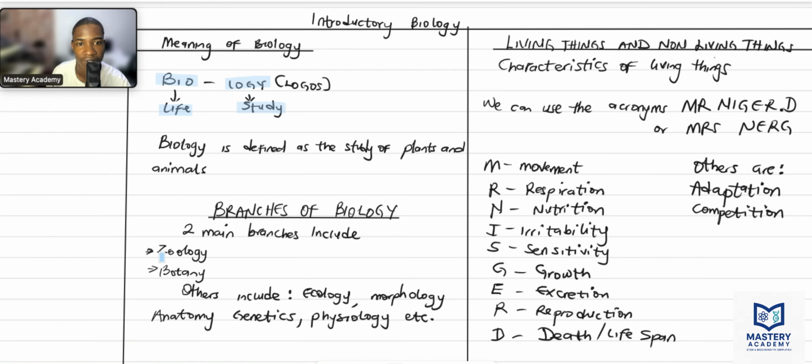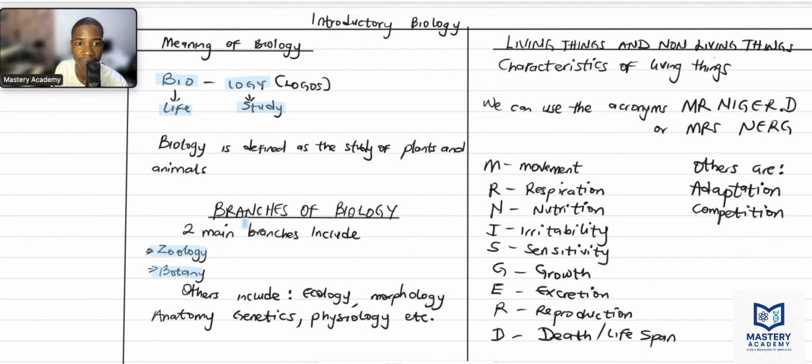The two major branches of biology are zoology and botany. Zoology is the study of animals, while botany is the study of plants. These are the two major branches of biology. From our definition, we said biology is the study of plants and animals. So the two major branches are zoology, the study of animals, and botany, the study of plants. Now, we have other branches, not just these two.